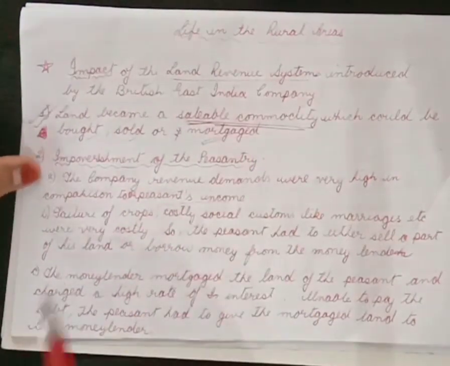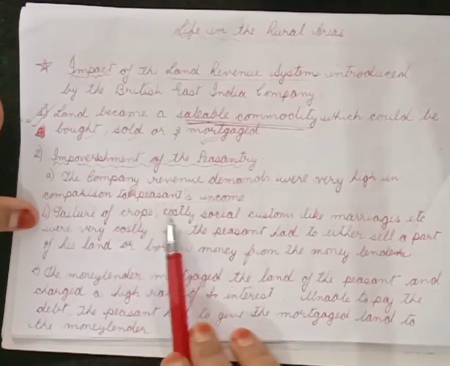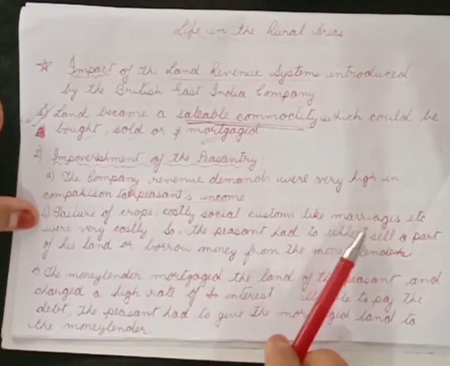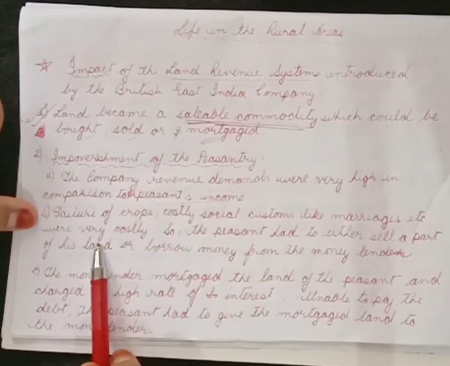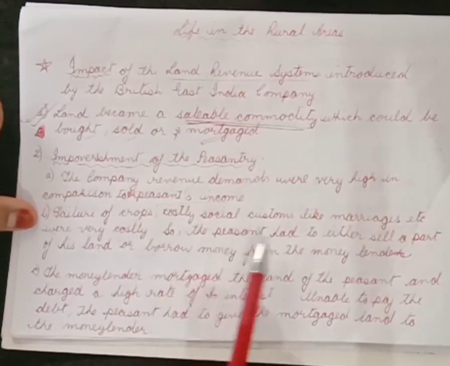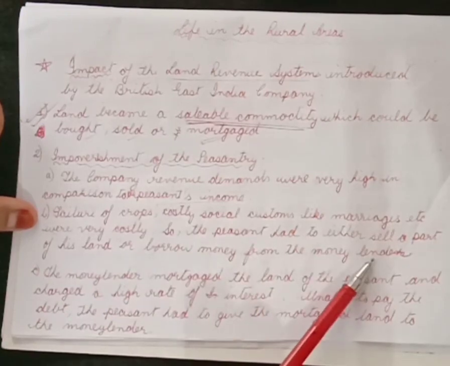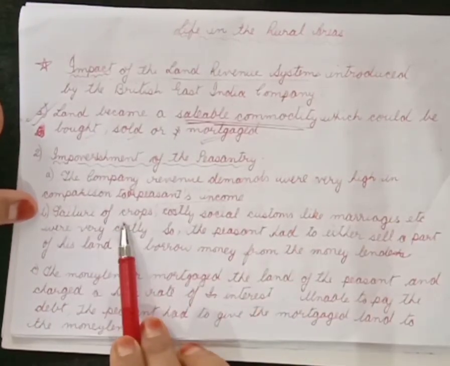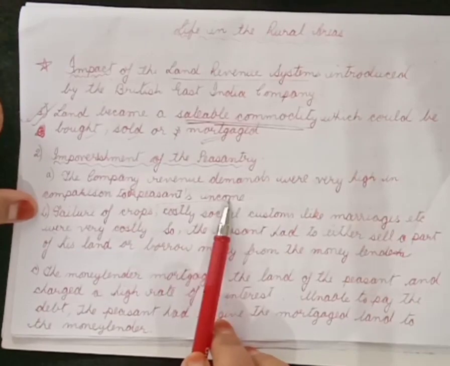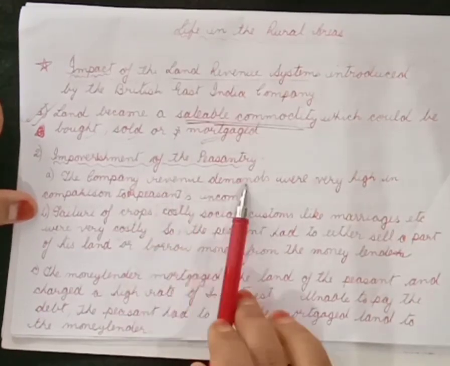Okay, now let's see what happens. Failures of crops, costly social customs like marriages, etc. were very costly. So the peasants had to either sell a part of his land or borrow money from the moneylender. Okay, so failure of crops. See, the peasants' income was already less than the revenue demands.